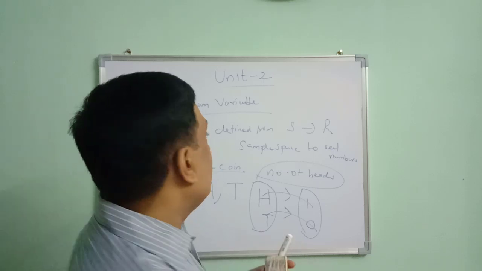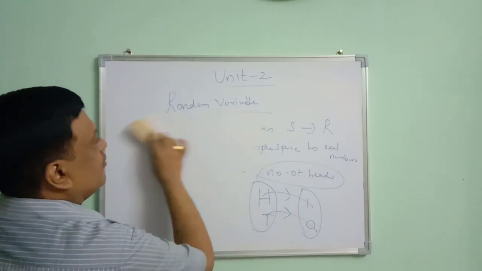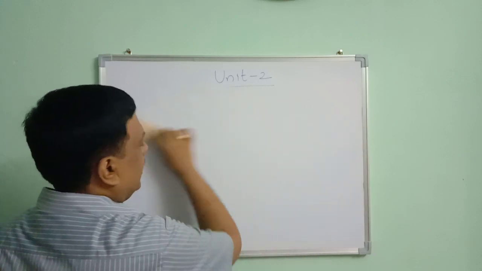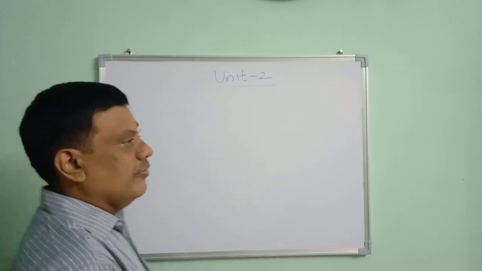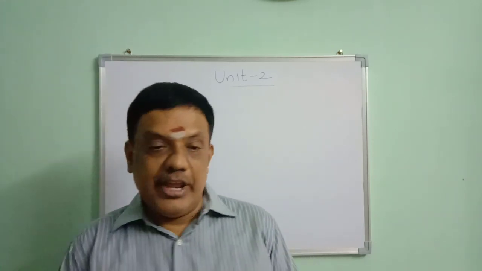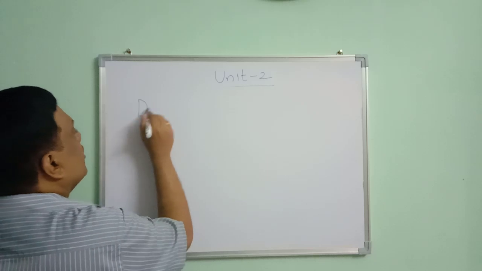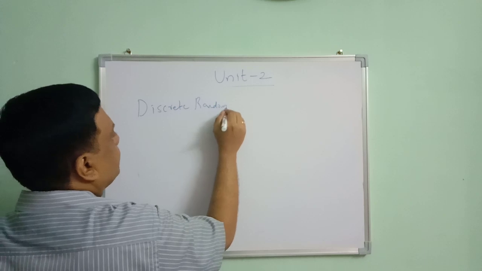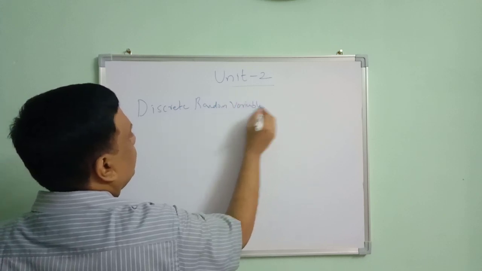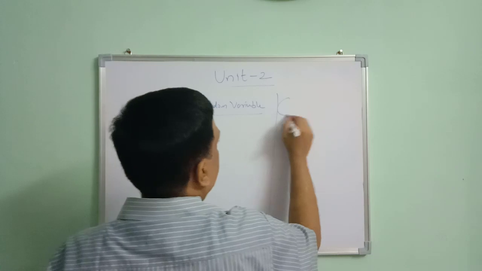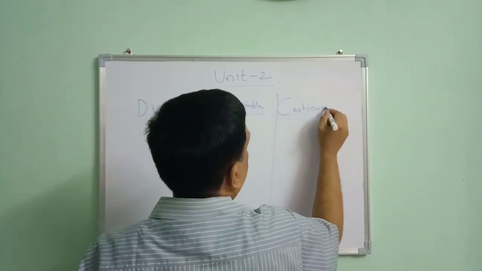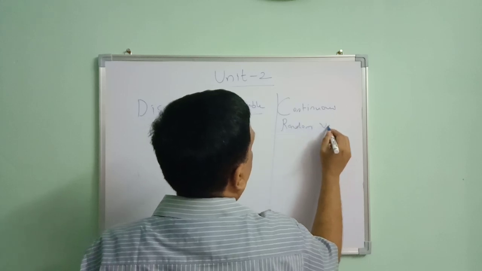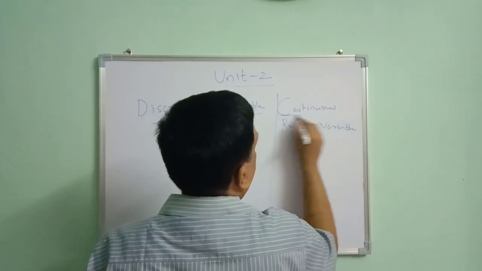In random variables, we are having two different types of random variable: discrete random variable and continuous random variable.